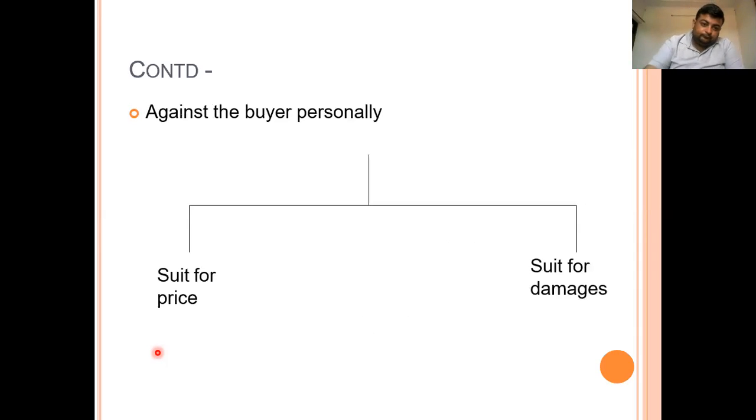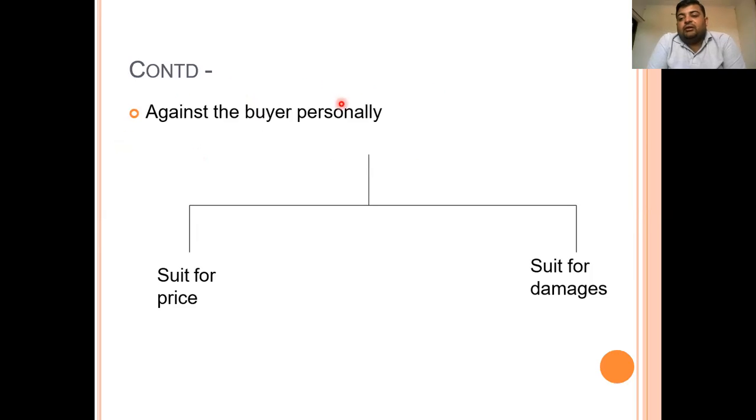Next, the rights against the buyer personally. First, the rights against the goods, and now the rights against the buyer personally. First is suit for price, and next is suit for damages. If the buyer has defaulted on the payment, in that case there are two types of rights against the buyer personally that the seller has.